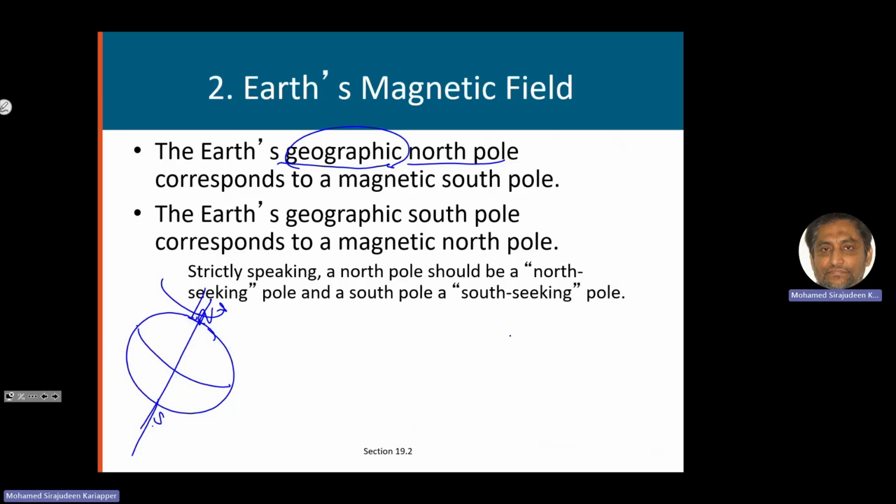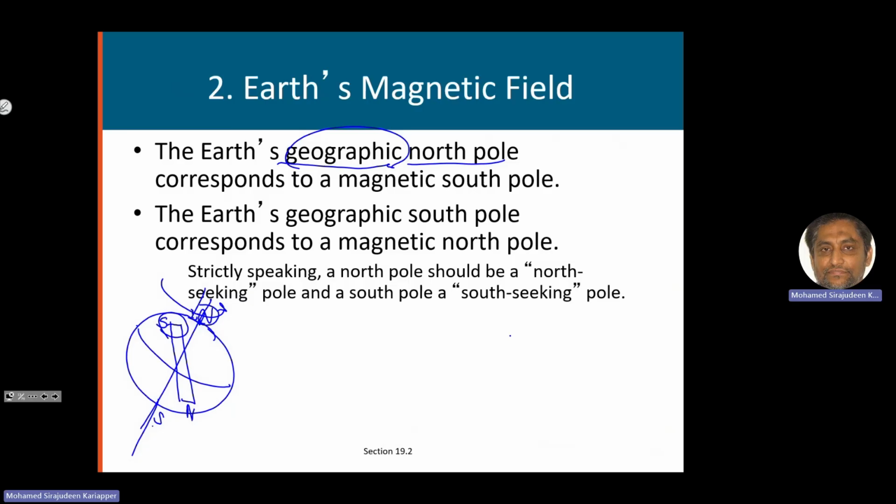The magnetic field from the Earth itself is as if we have a giant magnet buried inside the Earth's core, and here we have the magnetic south, and here we have the magnetic north. These poles are almost close. For example, the Earth's geographic north pole corresponds to the magnetic south pole.